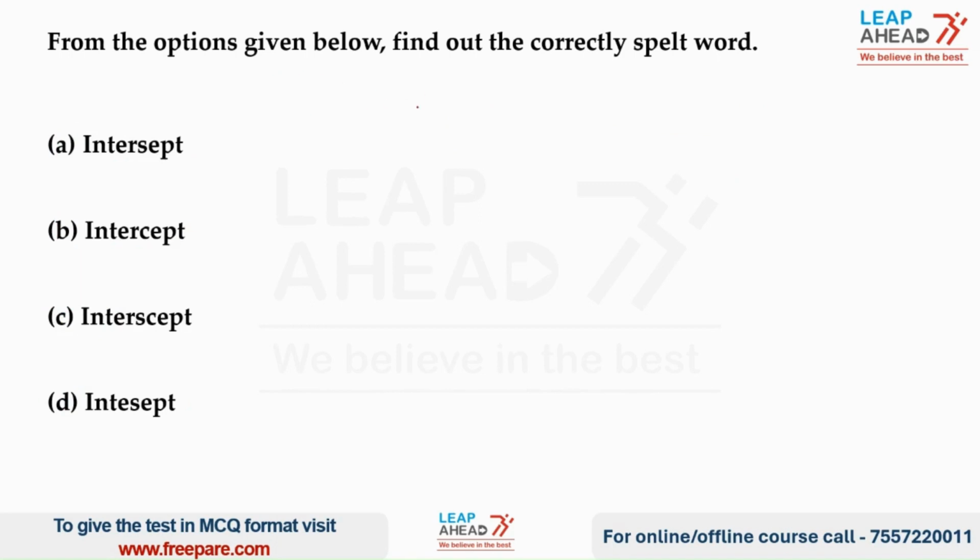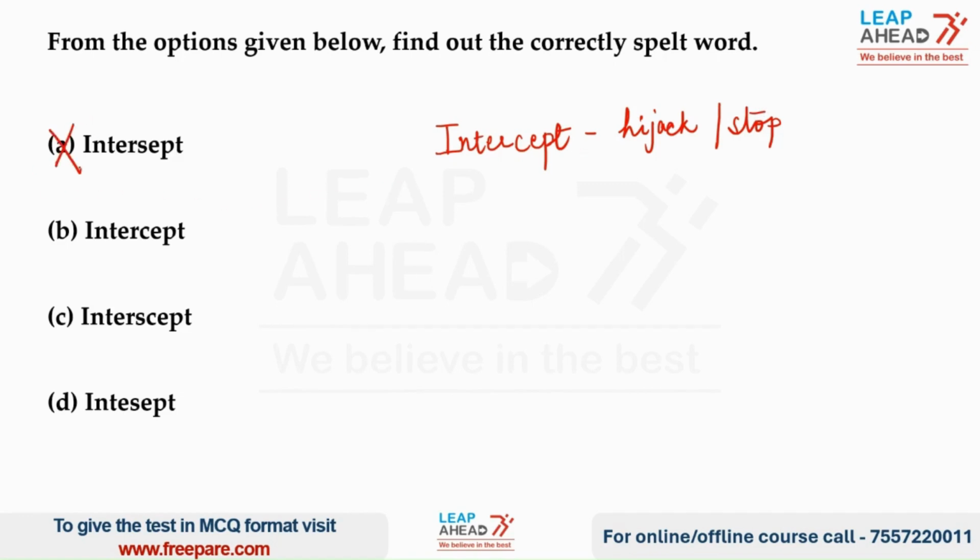In this question, we have to find out the correct spelling of the word intercept. The word intercept is spelled as Intercept. The word intercept means to hijack or to stop. Let us now have a look at the options.